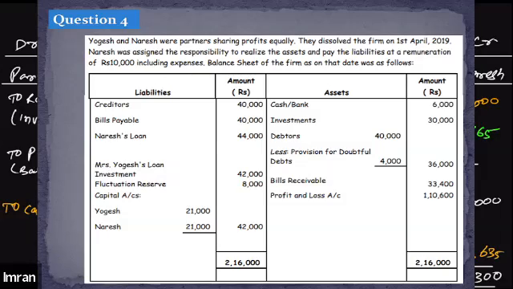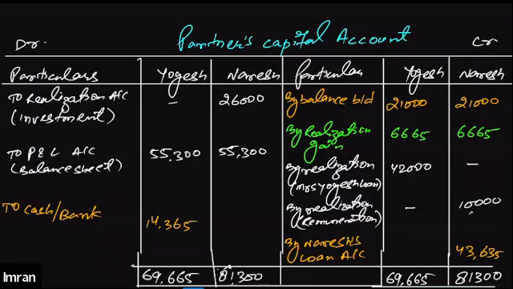We will be required to pay him around 365 rupees now.